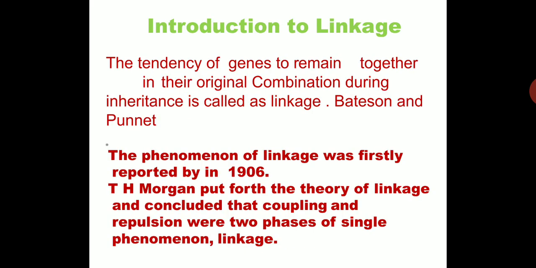Introduction to linkage: the tendency of genes to remain together in their original combination during inheritance is called linkage. It was described by Bateson and Punnett for the first time. The phenomenon of linkage was first reported by T.H. Morgan in 1906. He put forward the theory of linkage and concluded that coupling and repulsion are the two phases of the single phenomenon called linkage.